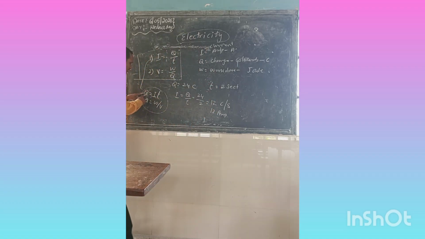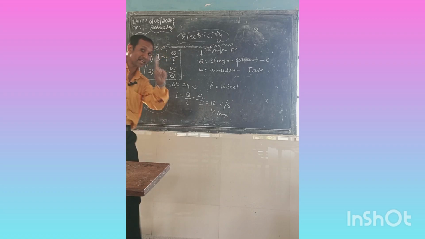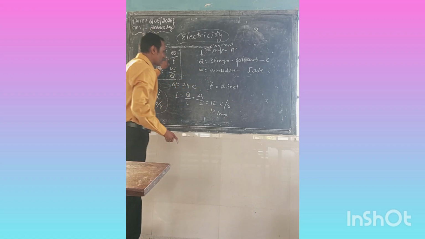When the charge, voltage and work done are given, you use this formula. If the charge and time are given, then you use the first formula.